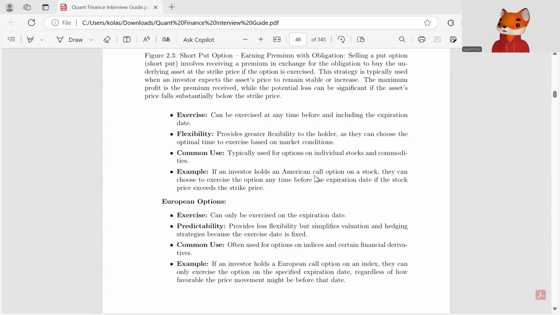While in case of a European option, it can only be exercised at the expiration date. It provides less flexibility but simplifies valuation and hedging strategies because the exercise date is fixed. It is often used for options on indices and certain financial derivatives. If an investor holds a European call option on an index, they can only exercise the option on the specified expiration date, regardless of how favorable the price movement might be before that date.